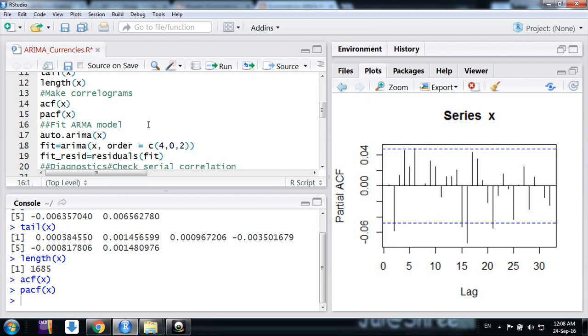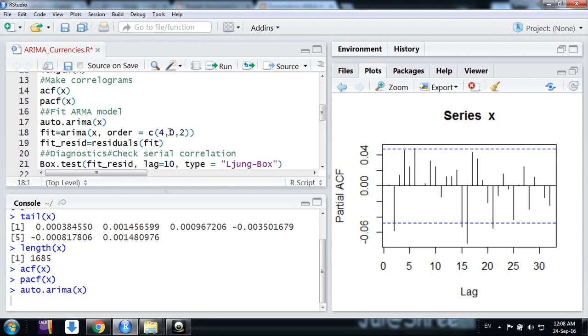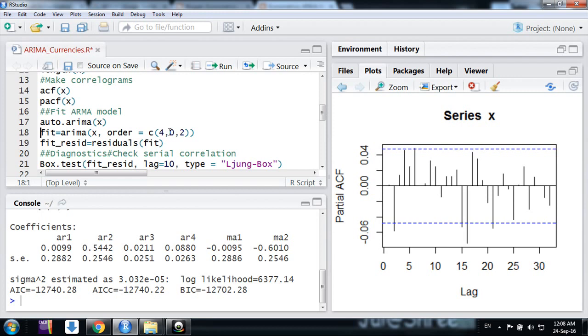But nowadays we have a function in R, the auto.arima function, that makes this very simple. You simply write auto.arima and mention the data x. It will try various combinations of AR terms and find the best model based on the lowest AIC, Akaike information criterion. You can decide the number of lags you want, like a maximum of 5 AR and 5 MA terms. It will run all the permutations and combinations, decide which model has the least AIC, and fit it. It will just provide it.